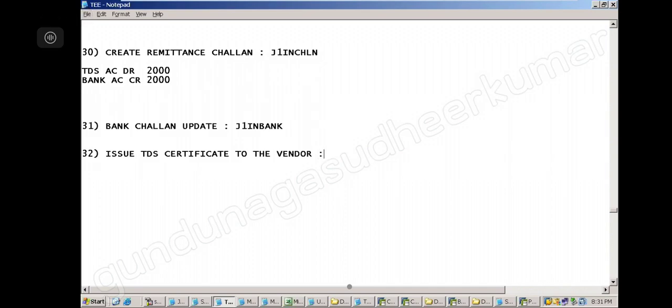J1IN CERT is the T code. Sir, for J1, is there any jurisdiction? J means jurisdiction, 1 means India, and the third means certificate.